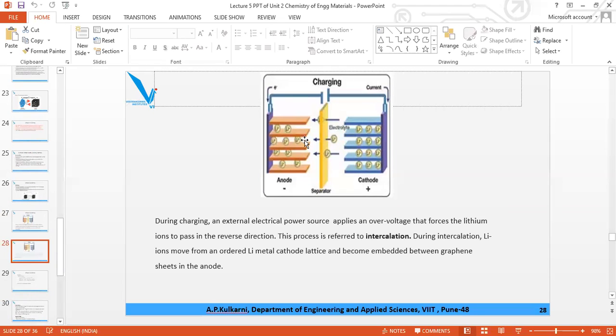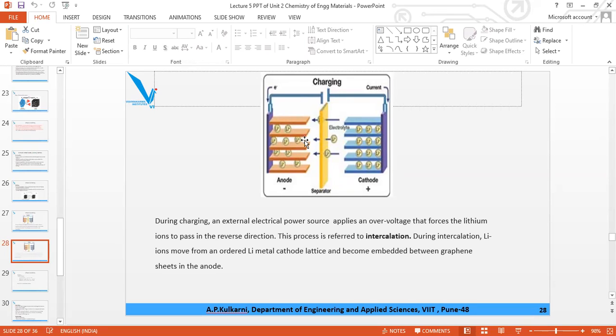So diagrams are a must. See the flow in the diagram and then give the answer, whether it is intercalation or deintercalation. In intercalation, lithium ions will move from cathode to anode, electrons from cathode to anode, and current from anode to cathode. That is intercalation. See the diagram carefully.